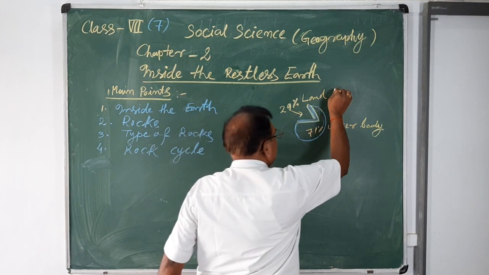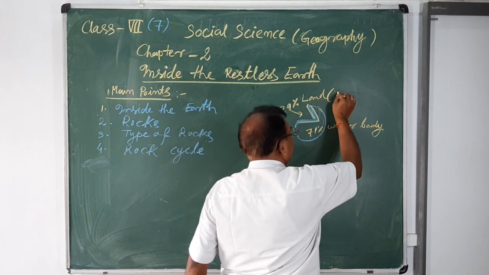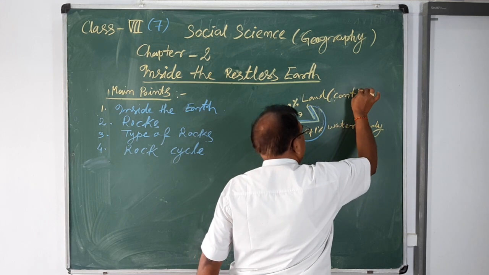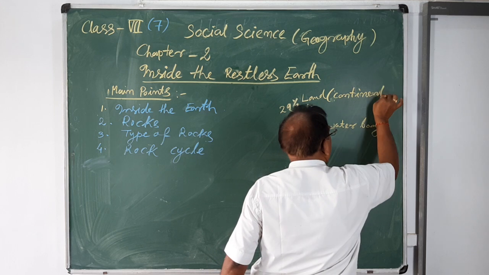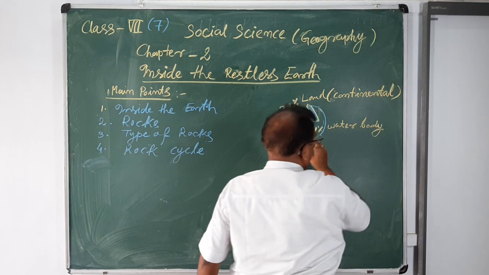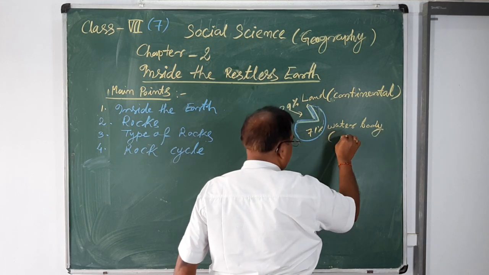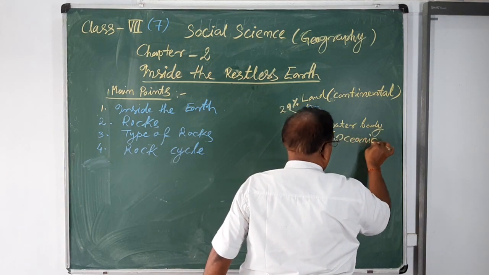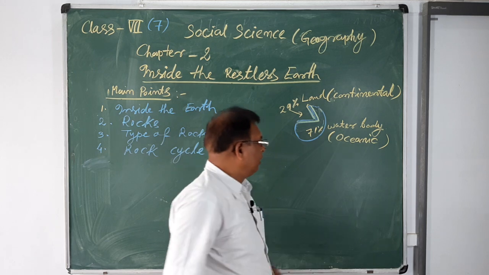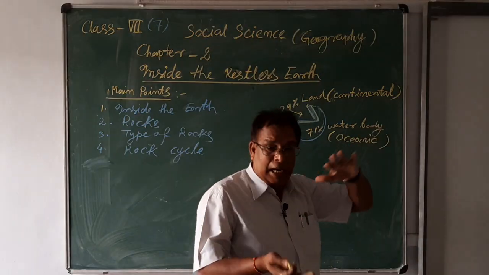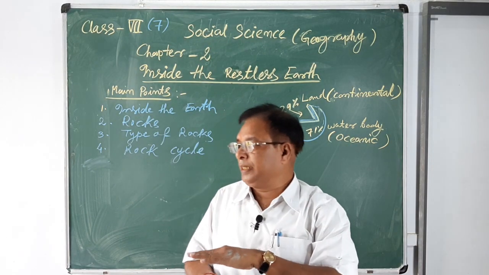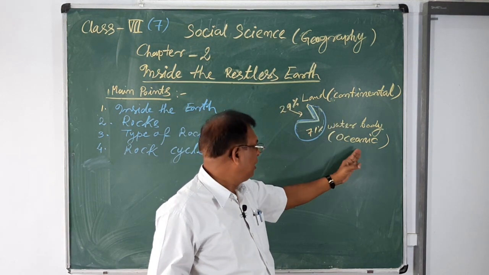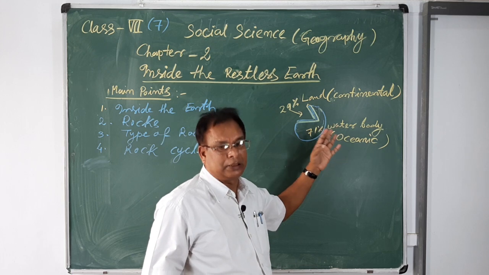Here is the continental part. Here is the oceanic part. So the earth crust is divided into two parts, the continental earth crust and the oceanic earth crust.